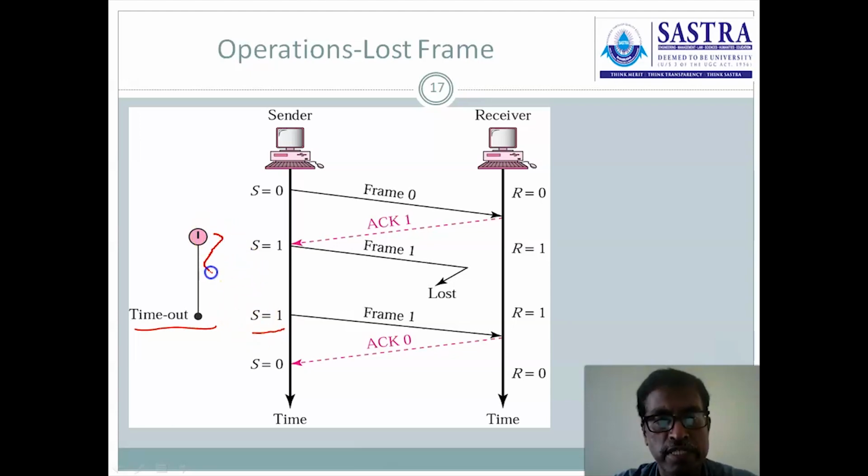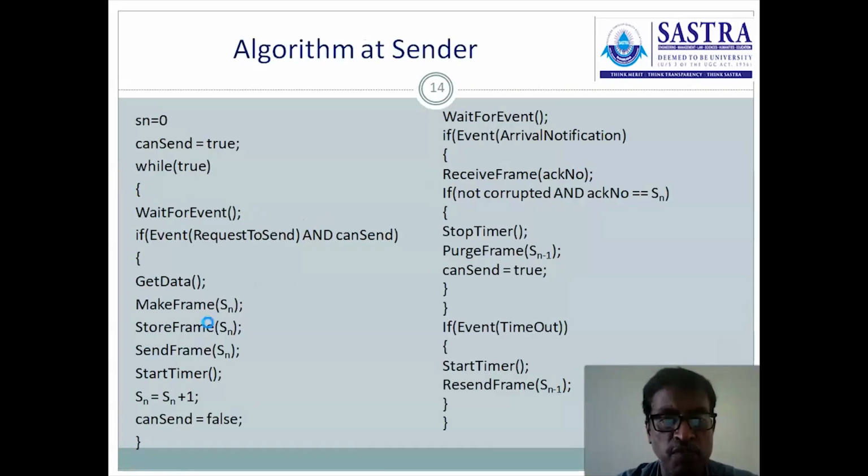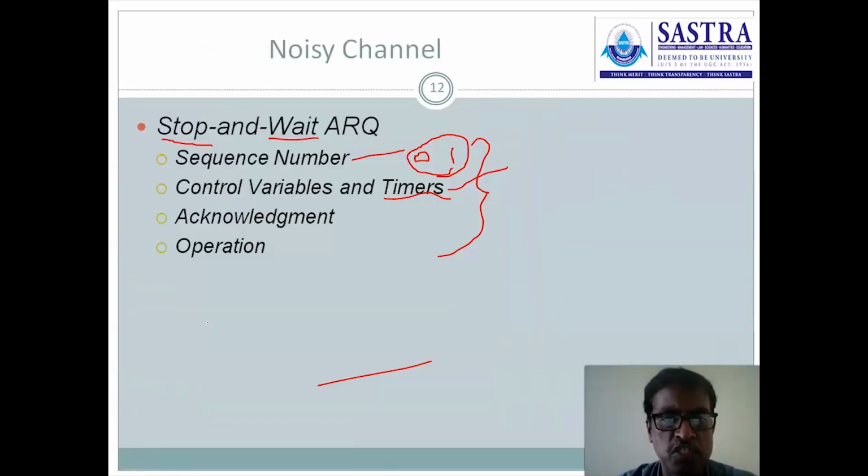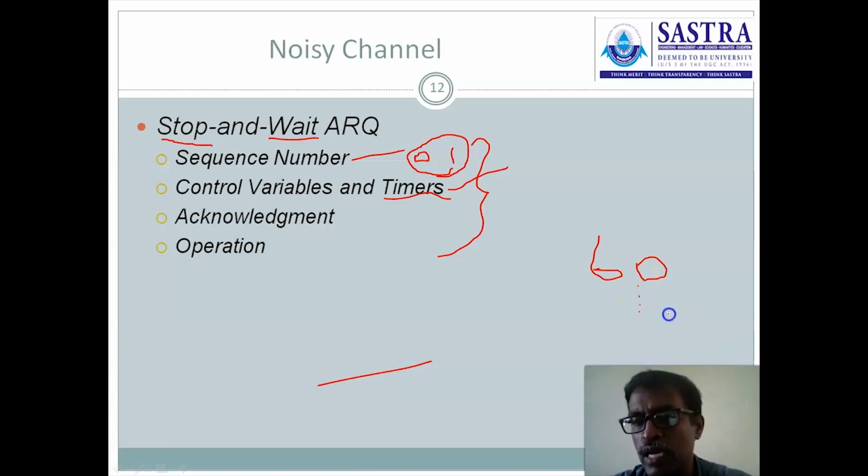See, this is the timer, right? For each and every frame transmitted at the sender, the sender starts a timer. Let us say the timer is set with some arbitrary value, 60. Timer is set with 60, 59, 58, 57 and so on. It is reduced gradually. Once it reaches 0, the timer is expired.